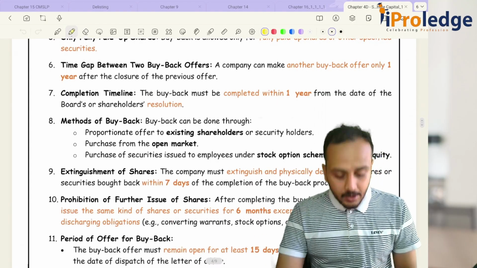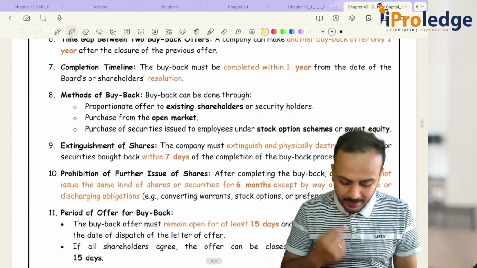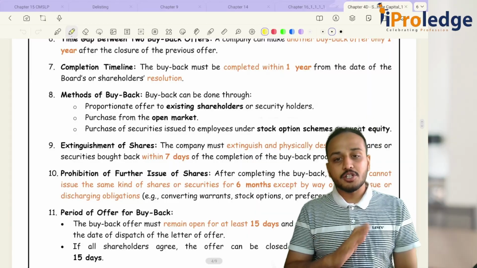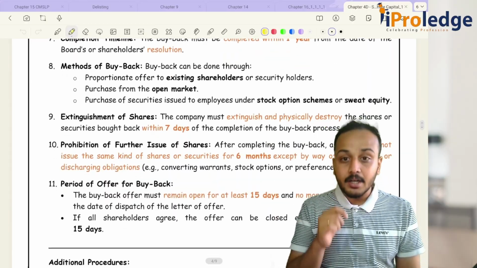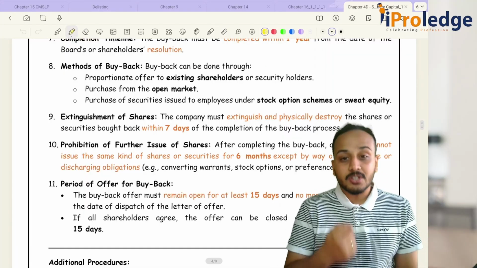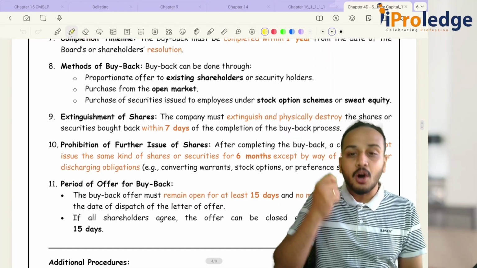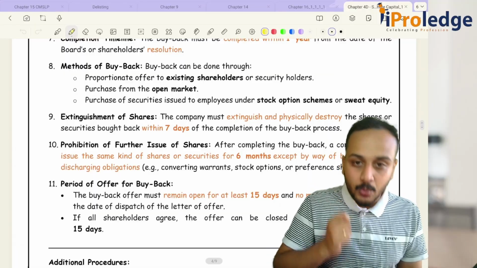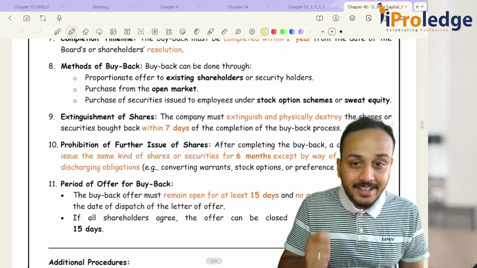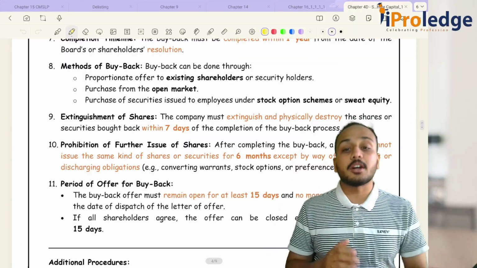Okay, now the methods of buyback, we will anyways be looking at it in the SEBI regulation, so we don't have to worry about it. And what did I say? Every time, in the earlier video also, I have stressed about it, buyback should always result in consequent reduction of share capital. Repeat it with me. Buyback should always result in consequent reduction of share capital.